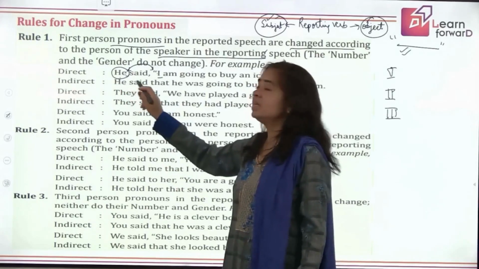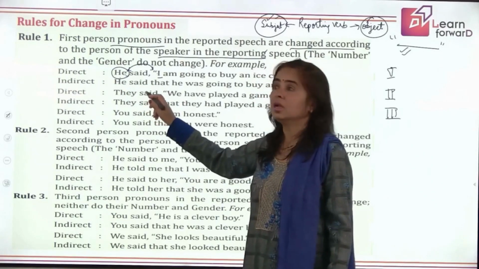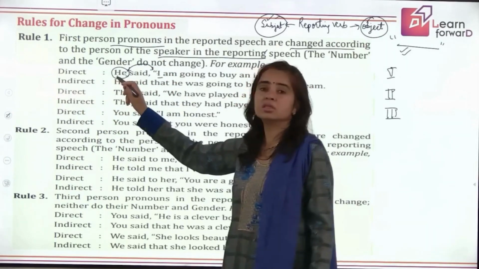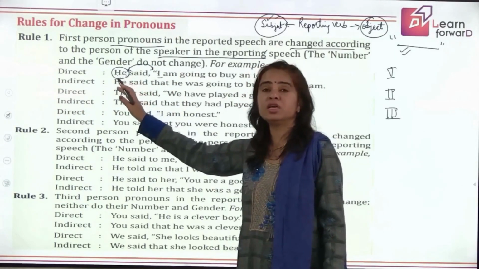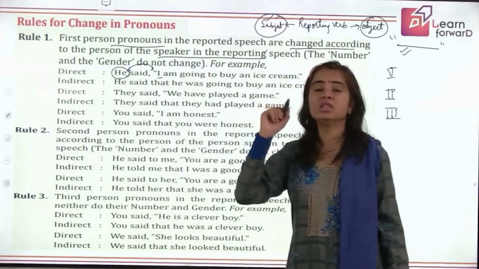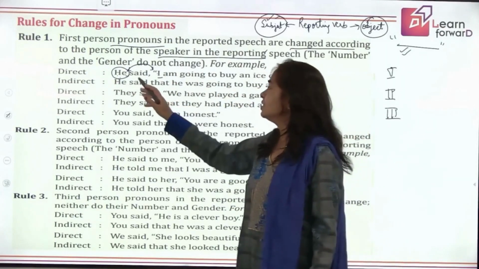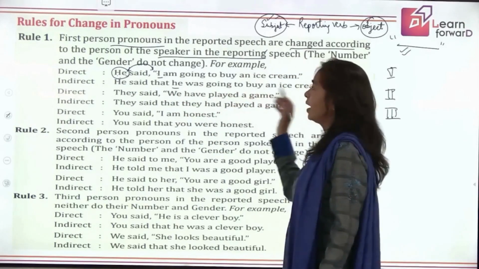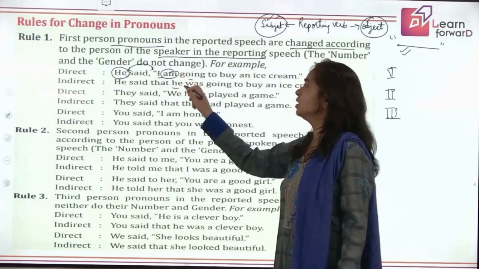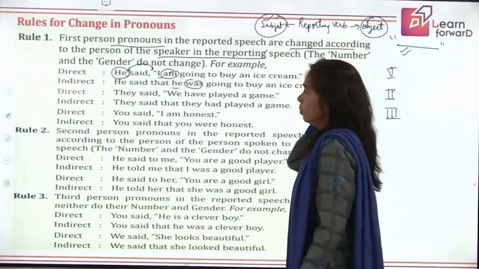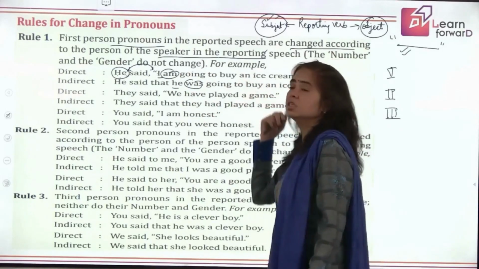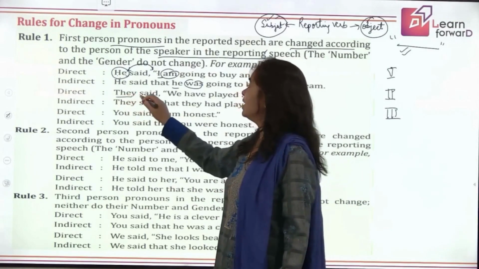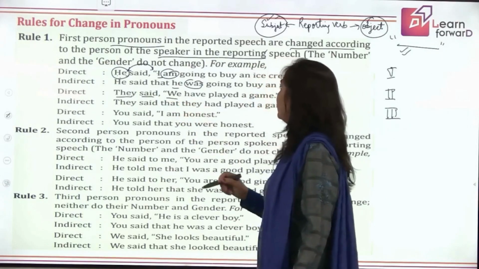So we will say he said that. Your I will become third person singular, because this is also singular. We'll see the gender, we'll see the number also here. So he said that he was going to buy an ice cream. Am is present tense, which has changed to past tense. We'll be learning more about the rules for changing tenses ahead, right? Now the next sentence is, they said, we have played a game.